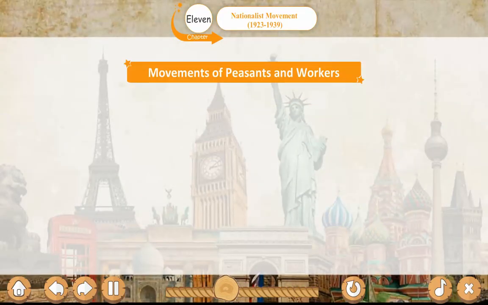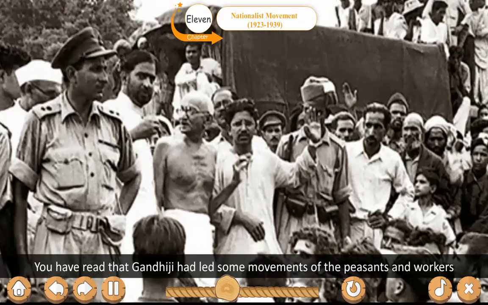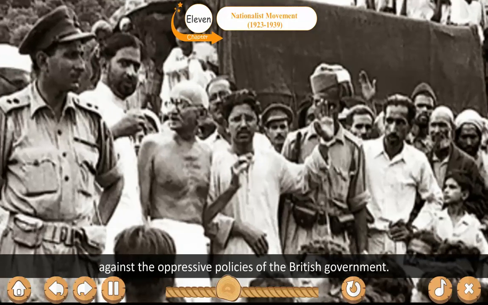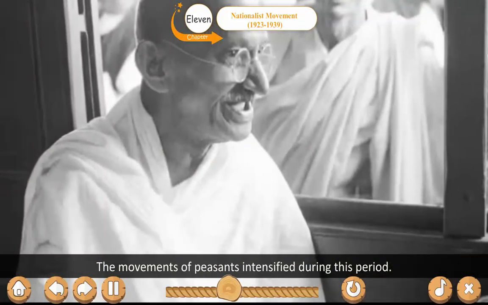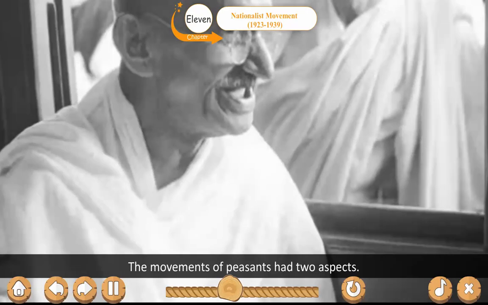Movements of peasants and workers. You have read that Gandhiji had led some movements of the peasants and workers against the oppressive policies of the British government. The movements of peasants intensified during this period. The movements of peasants had two aspects.